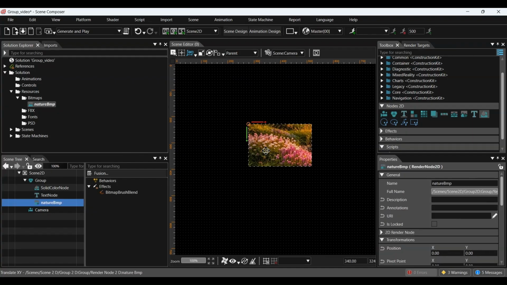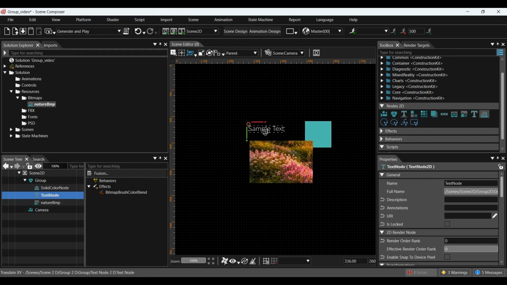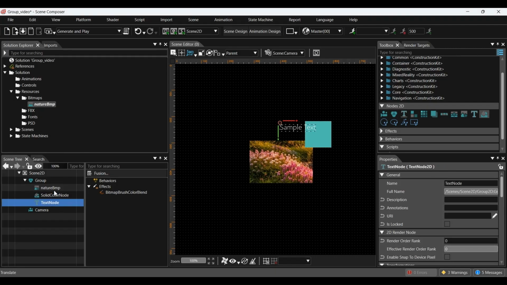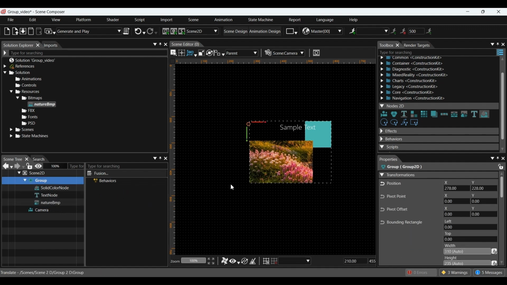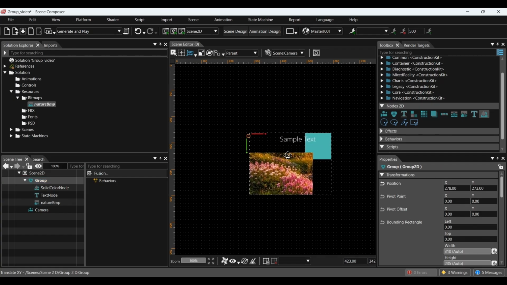All objects inside the group can still be edited individually whenever we want. The order of objects inside the group node determines the layer arrangement. Objects placed at the bottom appear first, while objects above them appear on top. When we select, move, scale, or rotate the group node, all the objects inside the group are affected together. This makes it easy to manage and transform multiple items at the same time.